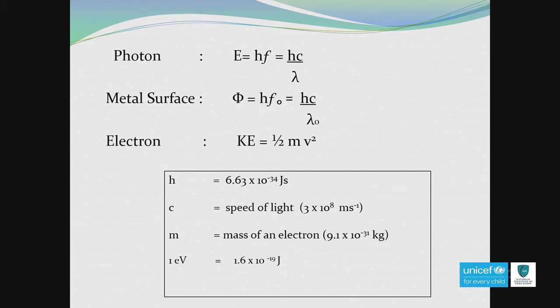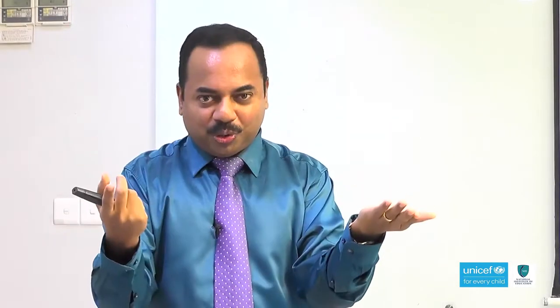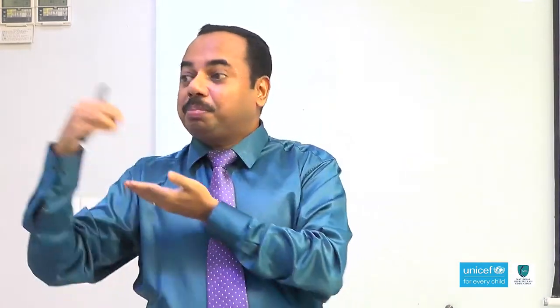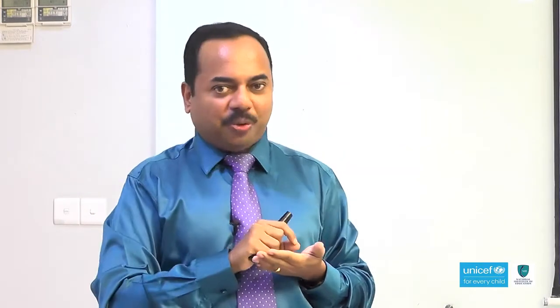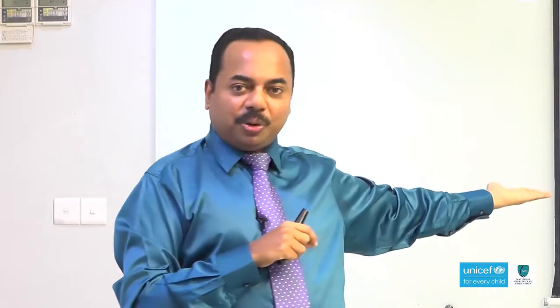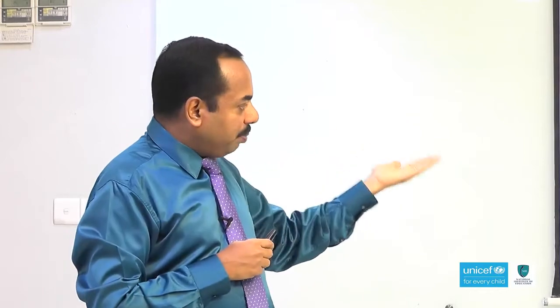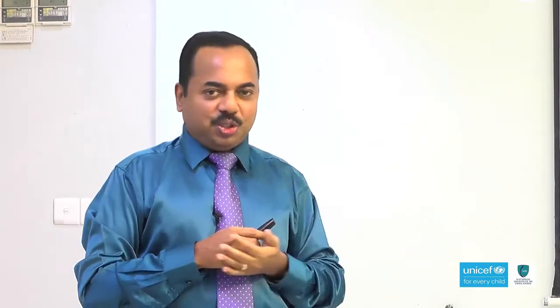What is the unit of that electron volt? Here you can see energy of photon, work function, kinetic energy. Basically these three are energy. What is the unit of energy? Joules. But there is a special unit, electron volt. Sometimes the work function or energy may be expressed in electron volt, so you need to convert electron volt into joule. Sometimes they ask you to express the answer in electron volt. So, that is the special unit of energy, and you should know this relationship also. It is also given in the formula sheet. So, 1 electron volt is equal to 1.6 into 10 to the power minus 19 joule.